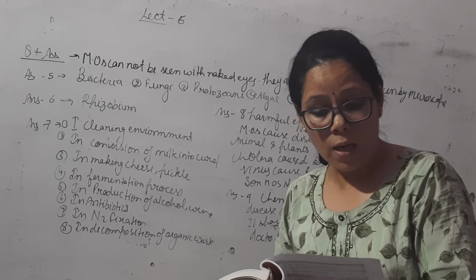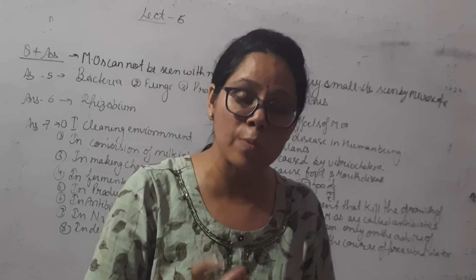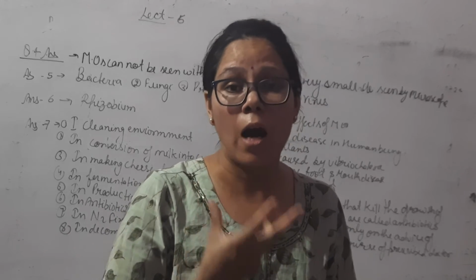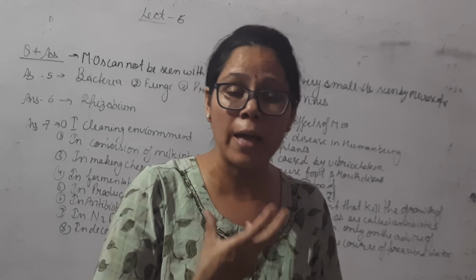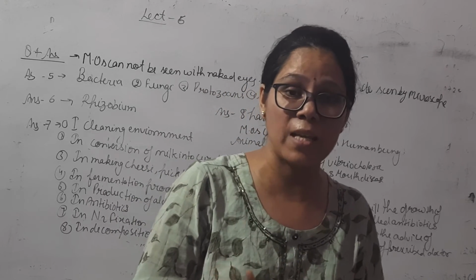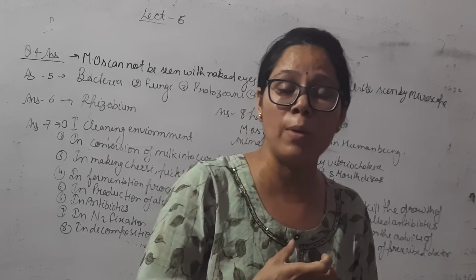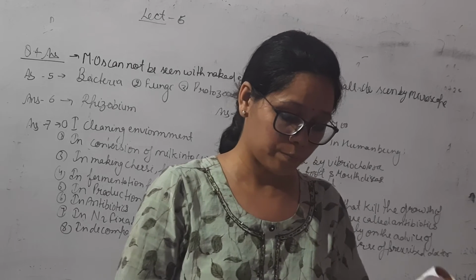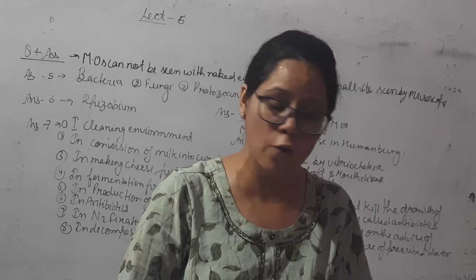Now the next question is, write a short paragraph on the harmful effects of microorganisms. Microorganisms are very harmful for our life. They cause various harmful diseases in human beings, animals and plants. In animals, different types of diseases are caused by bacteria. For example, cholera is caused by Vibrio cholerae. AIDS is caused by the HIV virus. Similarly, foot and mouth disease in animals is caused by a virus. Various plant diseases are caused by plant viruses. So these are the various diseases caused by microorganisms, and these are the harmful effects of microorganisms.